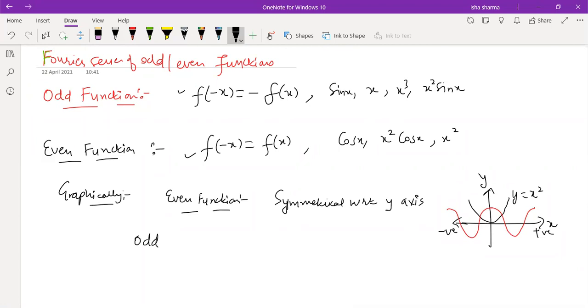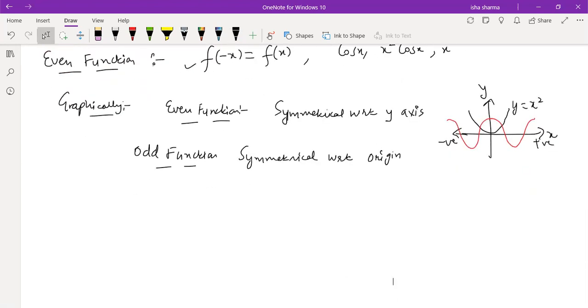And what will happen for an odd function? Where is the odd function going to be symmetrical about? Any idea? So there will be a symmetry with respect to the origin, because whatever is happening in the first quadrant will be reflected in the third quadrant. Because for f of minus x, on changing x to minus x, the function magnitude becomes negative, right? So whatever is above the x-axis will get transferred to below the x-axis.